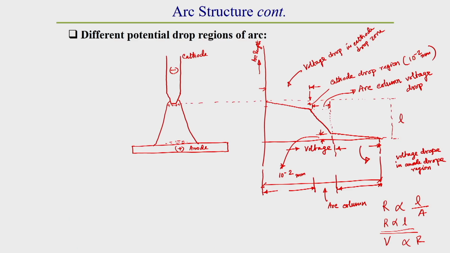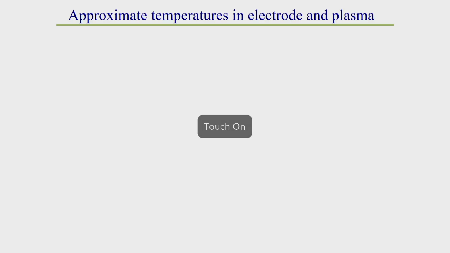So, from here we got the idea that in the anode space and cathode space voltage drop zones, the voltage drop remains constant if the material is constant, that means the cathode material and anode material are constant. But where does the voltage generally change? Voltage generally changes in the arc length. How it changes, I will explain in a subsequent slide.